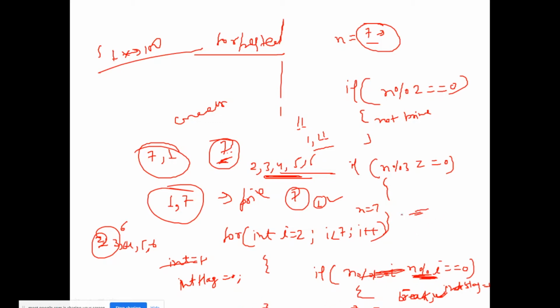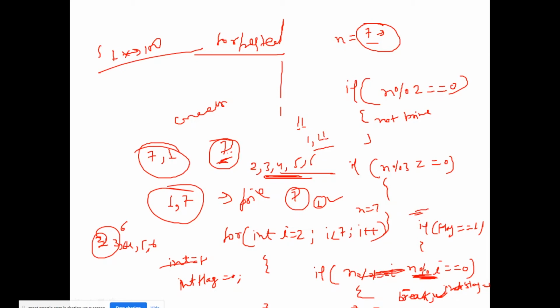Outside of this for loop I will have a condition: if flag is 1. When will this flag be 1? Only if execution comes inside this if block, because flag equal to 1 is written only inside this if block.